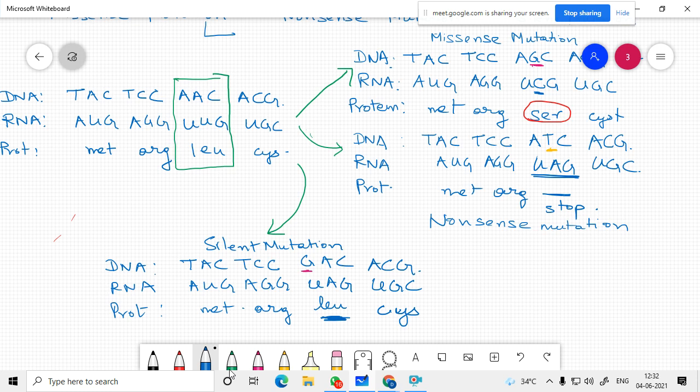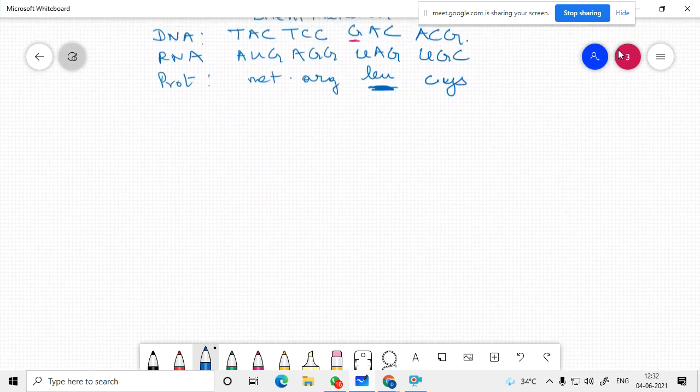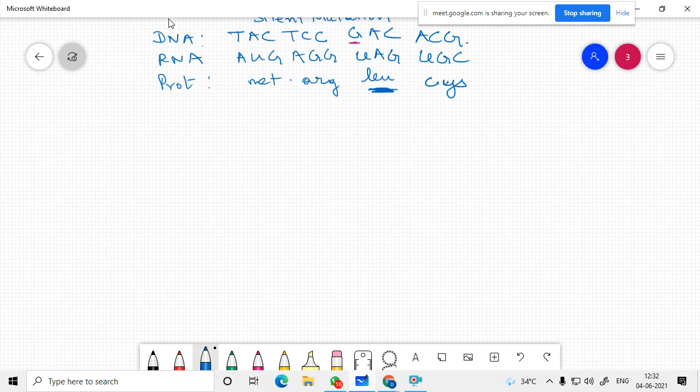So we have now looked at examples of point mutation. The most famous example of point mutation is sickle cell anemia.